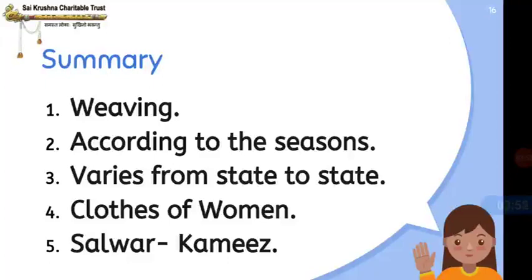So the dressing styles of people also vary from state to state. So women of northern India like Uttar Pradesh, Punjab, Uttarakhand wear salwar kameez. So salwar kameez is also known as firan salwar in Jammu and Kashmir. This was in this part, right?